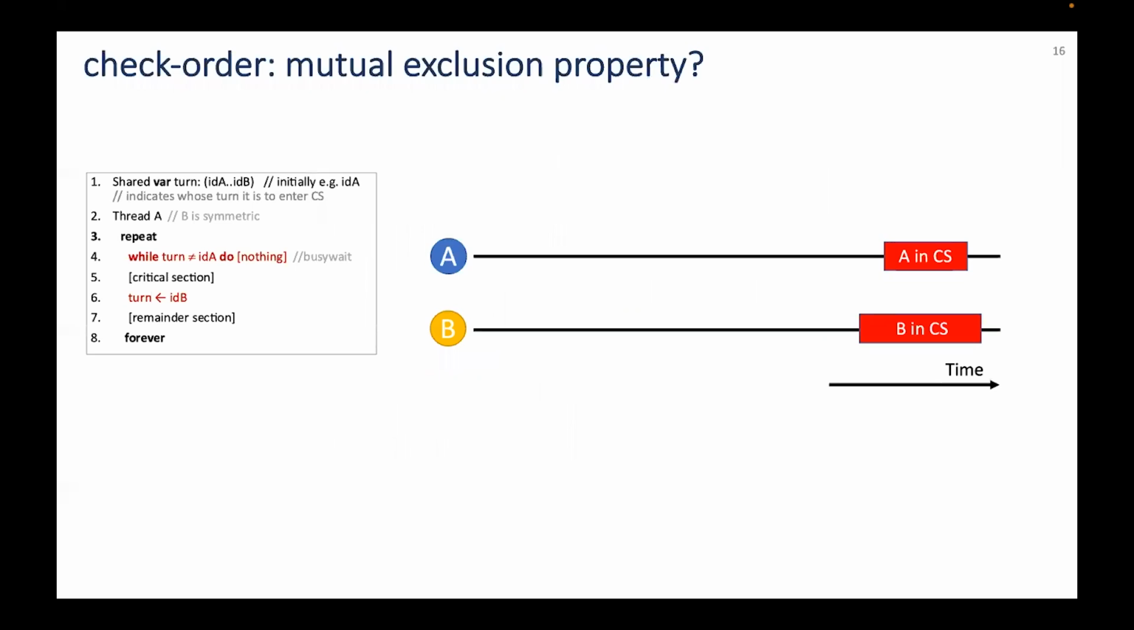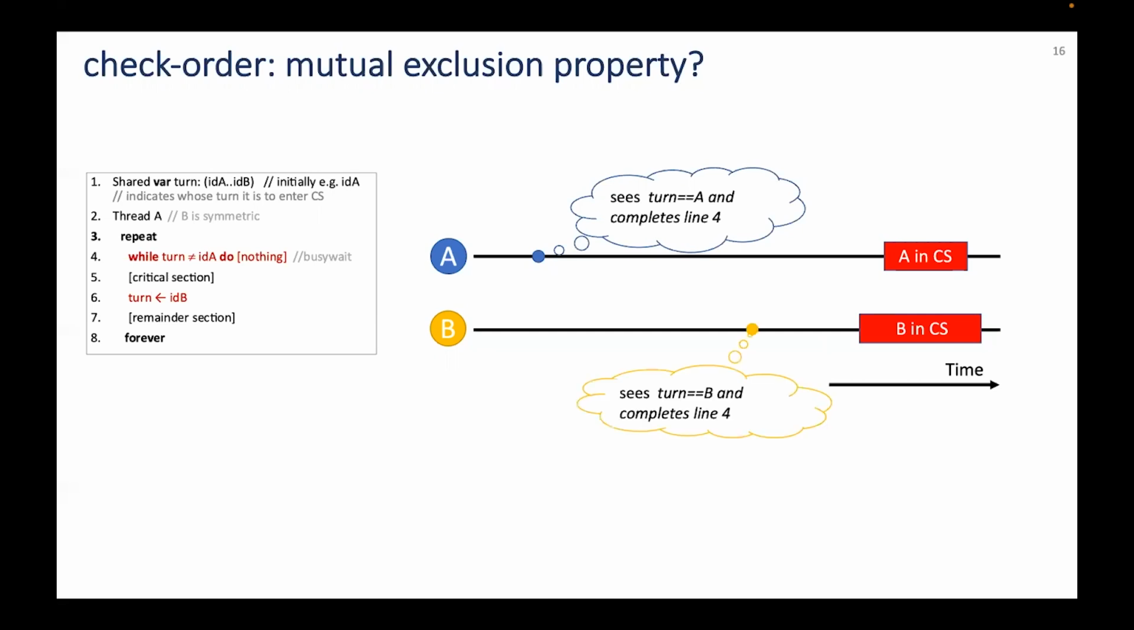In the same case we were looking at before, that of A entering its critical section while B is in its critical section. Before entering its critical section, A must see that turn's value is A. Can B see the value of turn being B during this period? The answer is no, because A will set it to B only after the critical section.